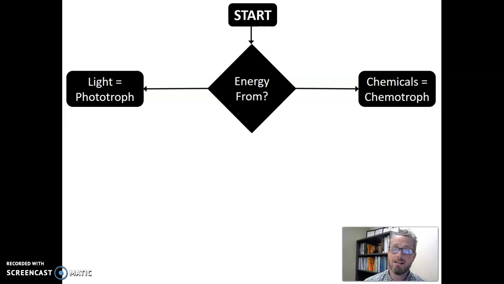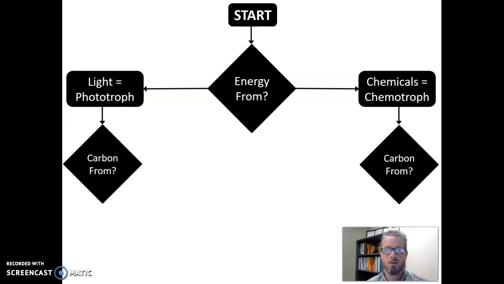Once we've identified that mechanism, how is the organism getting energy, we can then ask a follow-up question. How do they get carbon? Again, carbon's the building block so they can make new things. So we identify their energy source. We know they're either a phototroph or a chemotroph. And now we ask, where do they get their carbon from? And then if we answer this question, we should have a full identifier for the organism.